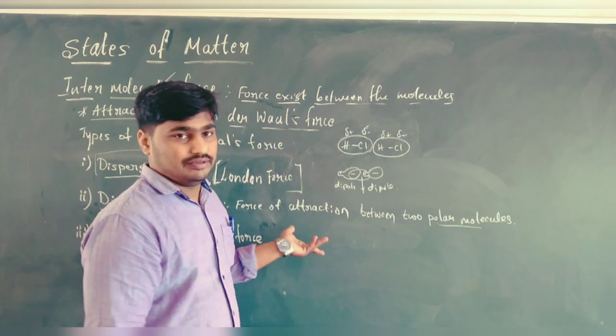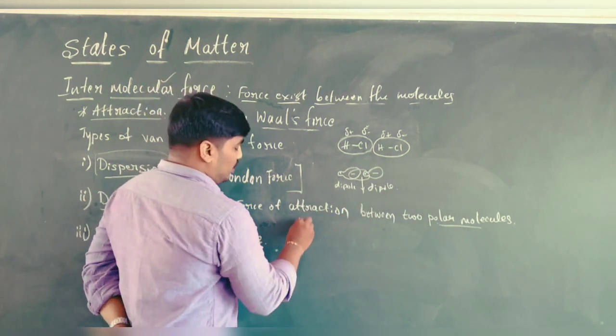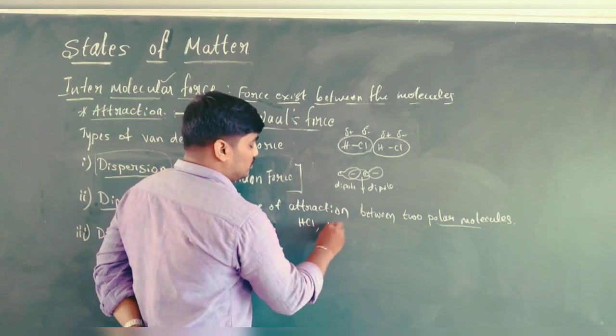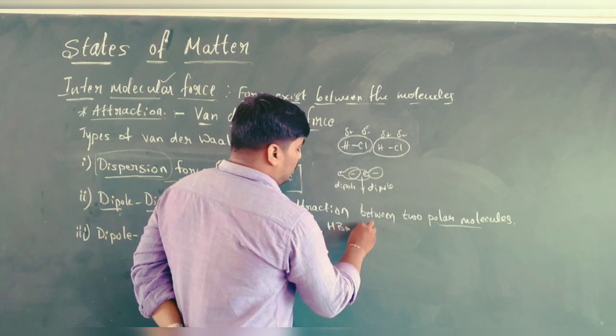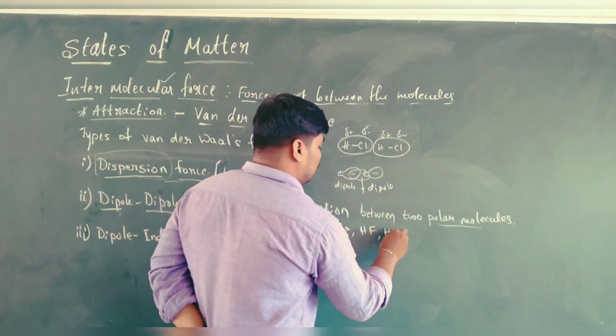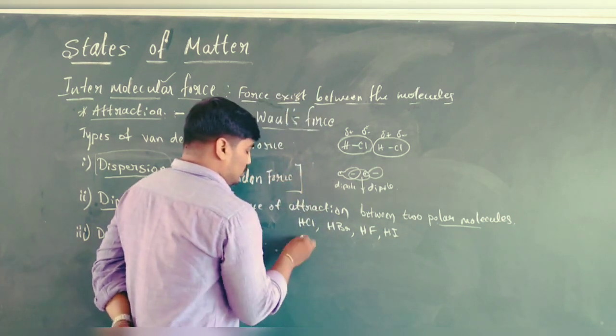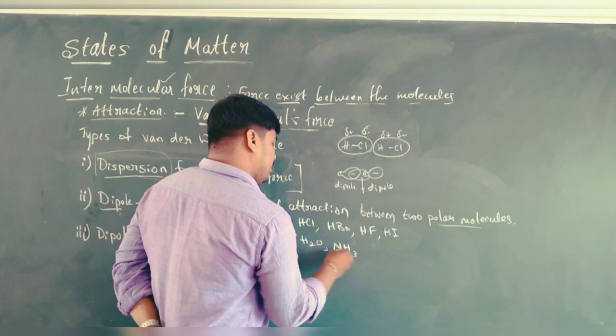Examples: hydrogen chloride, hydrogen bromide, hydrogen fluoride, hydrogen iodide, water, ammonia, etc.